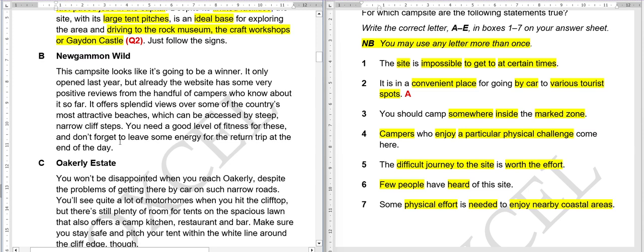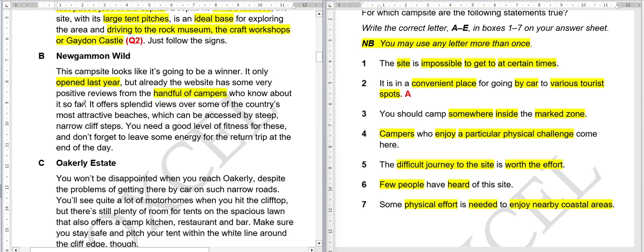Now we're going to read the B paragraph. This campsite looks like it's going to be a winner. It only opened last year, but already the website has some very positive reviews from the handful of campers who know about it so far. So they are saying that this campsite is going to be a winner, basically meaning it's not a winner yet. It's not too popular among people yet, but it will be. It only opened last year, but already it had some positive reviews from a handful of campers who know about it so far.